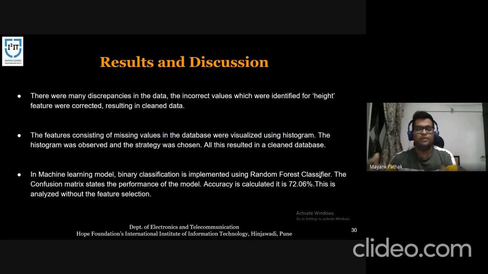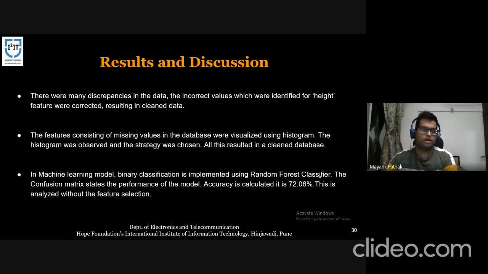But as Amrita explained, the features had many ranges, so we had to normalize, and the normalization step was implemented so that all the features are on the same scale.